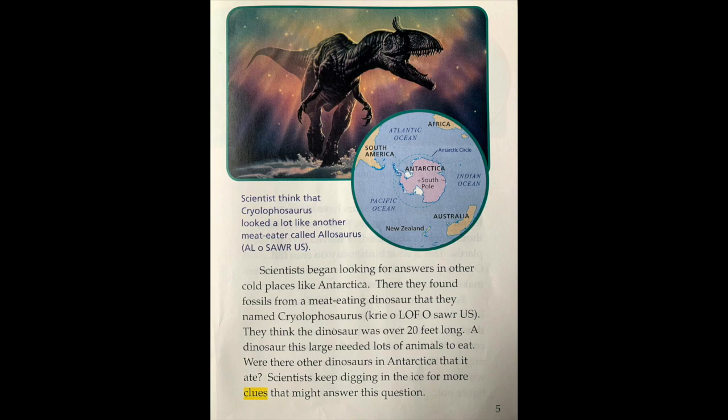Let's look over at our map. We can see on our map that Antarctica and the South Pole are in the center of our map. Then we can also see 3 oceans, the Indian Ocean, the Atlantic Ocean, and the Pacific Ocean. We can also see a couple countries and continents. We see South America, Africa, Australia, even New Zealand.